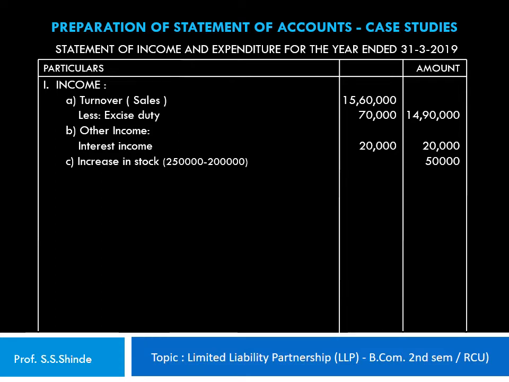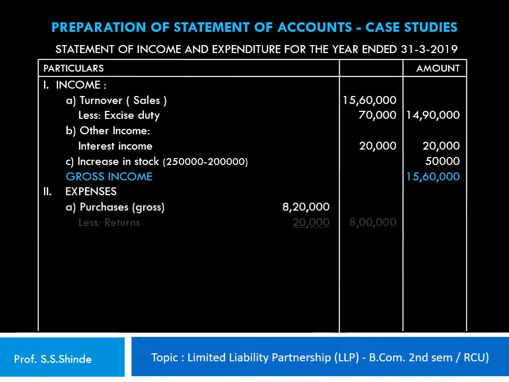Therefore, there's a surplus of 50,000, which we term as increase in stock, which takes the total gross income to 15,60,000 rupees. The next part of the statement comprises the expenses classified under different heads. So the first head is purchases, 8,20,000 in the inner column, less returns 20,000. So the net purchases shown in the inner column is 8 lakh rupees.